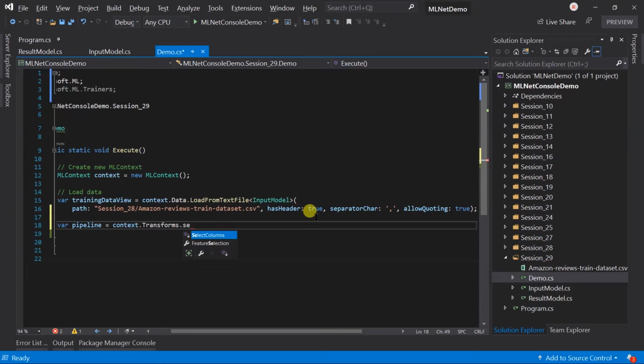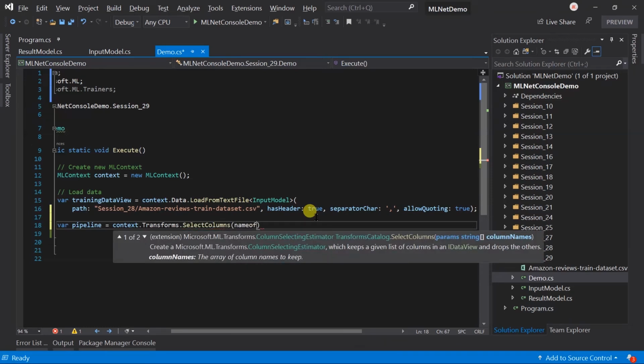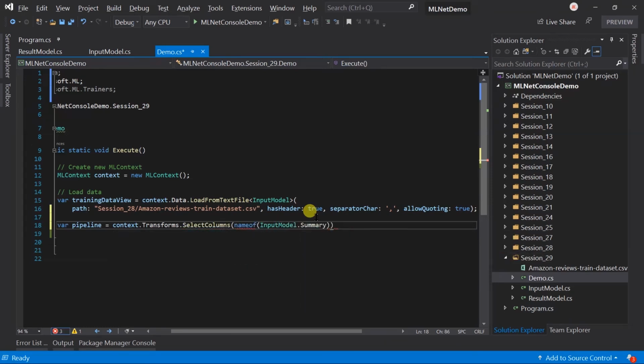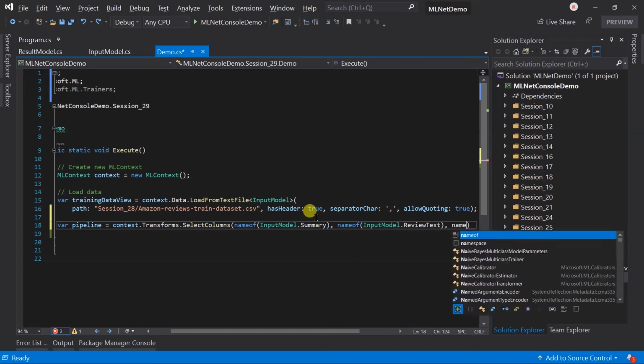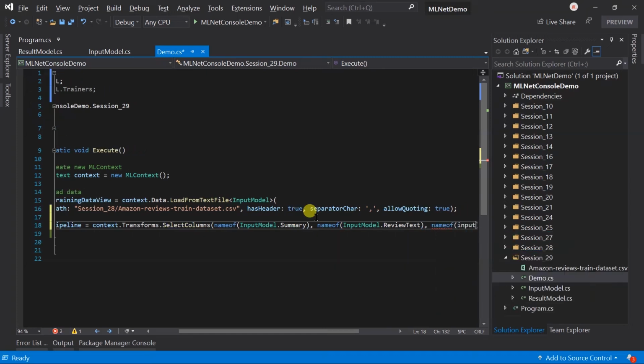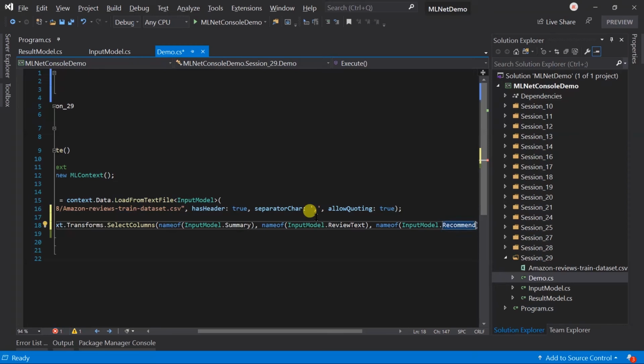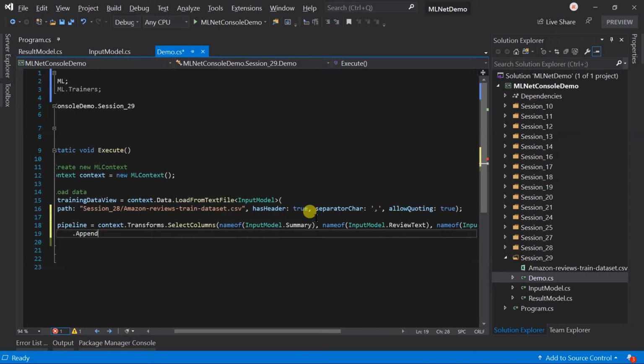Let's select the three required columns, that is summary, review text, and recommended. Convert the summary to the featurized text.